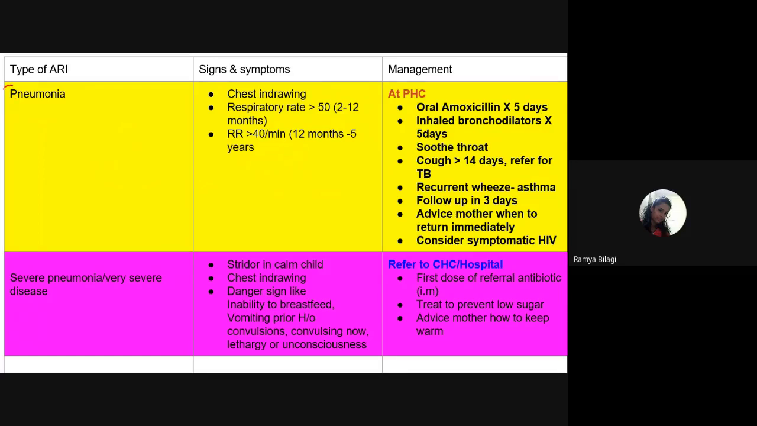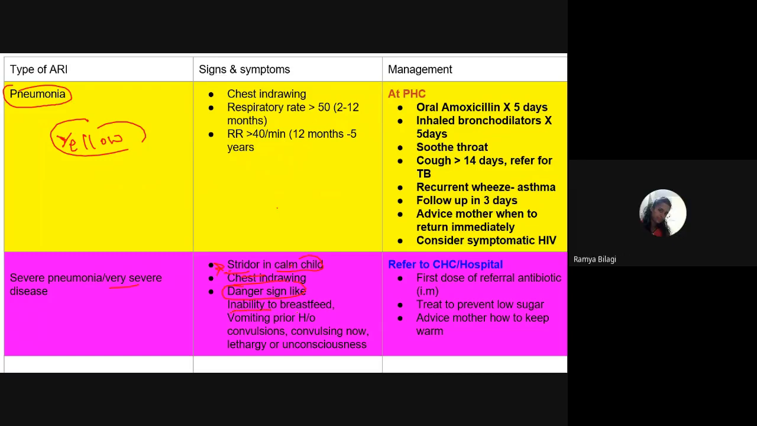So if you categorize the child as having pneumonia, then you label the child under which color? Yellow category. And when do you say the child has severe pneumonia or very severe pneumonia? When there is stridor, this is very important. That is a noise that is heard. So stridor is heard in a calm child along with chest indrawing. And if some danger signs are present, what are the danger signs, students, here? Can you all see the slide, students? Yes, ma'am.